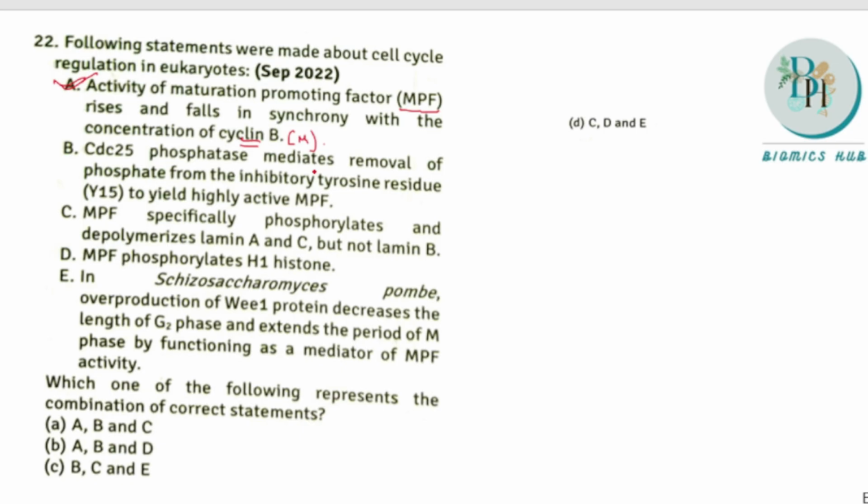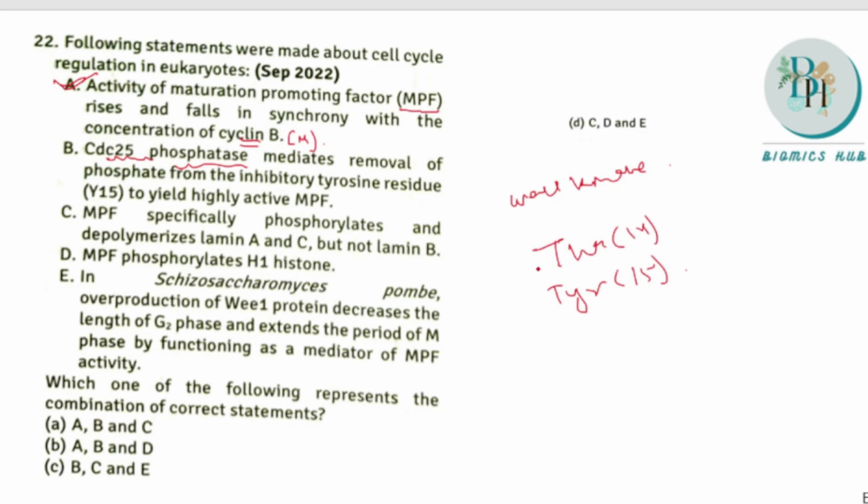There is a kinase known as Wee1 kinase, which helps in the phosphorylation of threonine 14 as well as tyrosine 15. The work of CDC25 phosphatase is to remove the inhibitory phosphates, threonine 14 and tyrosine 15, and help in the activation of MPF. So this B option is also the correct statement.